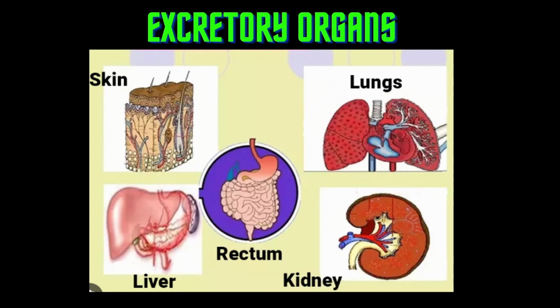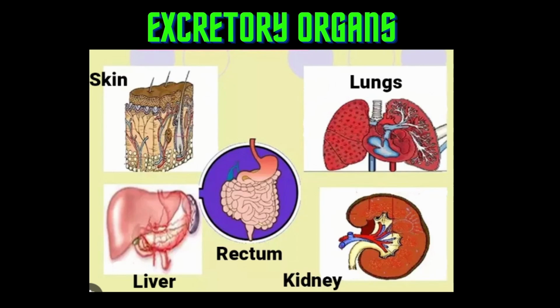So, what organs perform which function? Let us understand that. The lungs are excretory organs. Why can we add lungs in excretory organs? Because they are responsible for removal of excessive carbon dioxide and hydrogen, and other volatile substances that are formed in our body. Now, the bile pigments bilirubin and biliverdin are formed in the liver by breakdown of hemoglobin. When hemoglobin breaks down, these are some excretory substances which are formed.